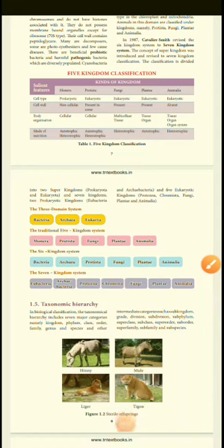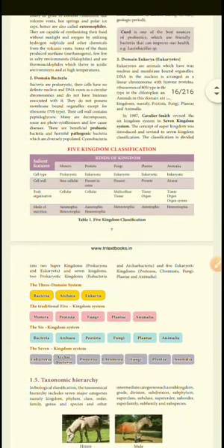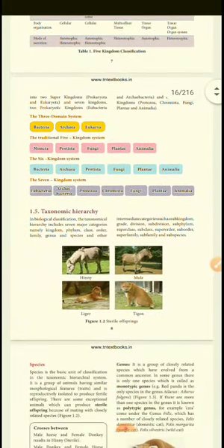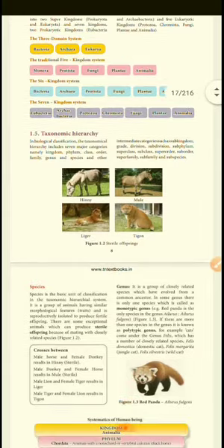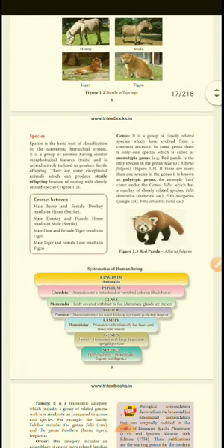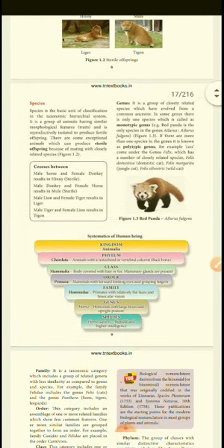Good morning, students. In last week's live class we studied the five kingdom classification, the taxonomic hierarchy, and how the hinny, mule, liger and tigon are formed. Now, today we will see the species. What do you mean by species?